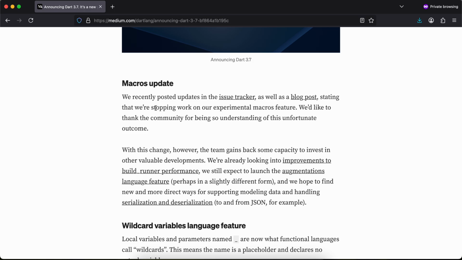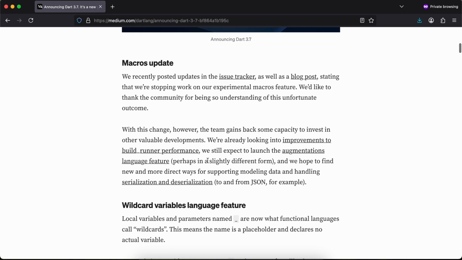We are already looking into improvements to the build runner performance. We still expect to launch the augmentation language feature, perhaps in a slightly different form, and we hope to find new and more direct ways for supporting modeling data and handling serialization and deserialization to and from JSON.